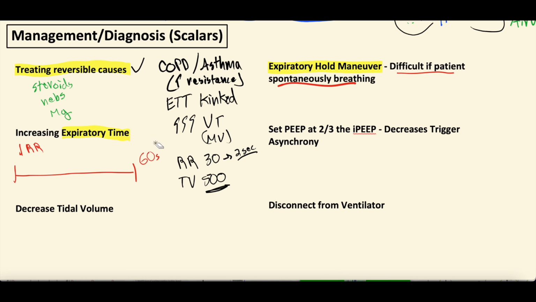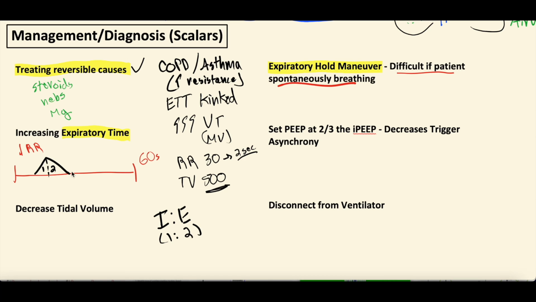The other thing you can do is adjust the inspiratory time. It's actually something you set, right? On a ventilator, there's an I to E time, inspiratory to expiratory time. Oftentimes this is set like 1 to 2 maybe. And that means that the amount of time they get to inspire is half the amount of time they get to expire. So let's just say this is 1 breath, right? If you look at the amount of time, this is going to be 1 compared to 2. It's going to be half.